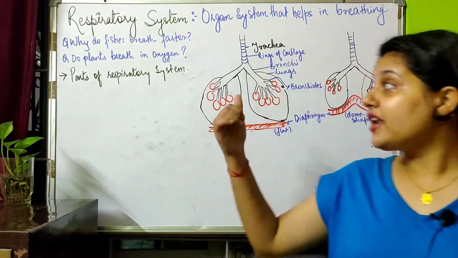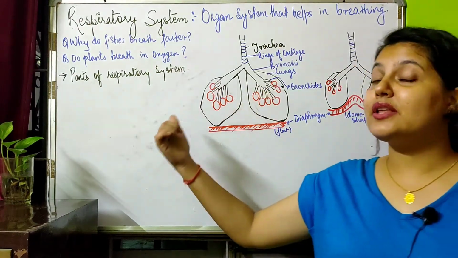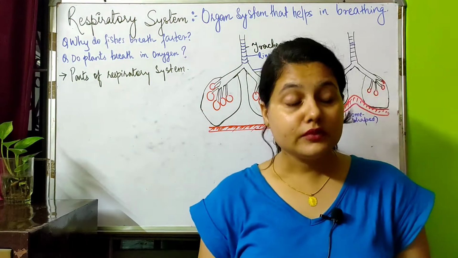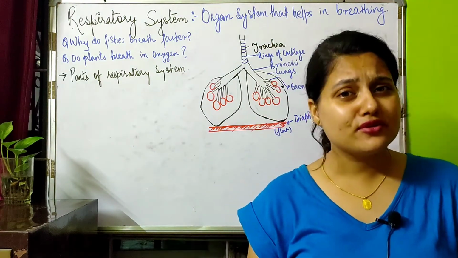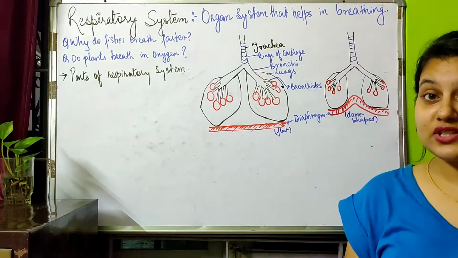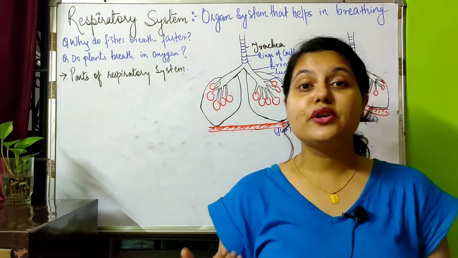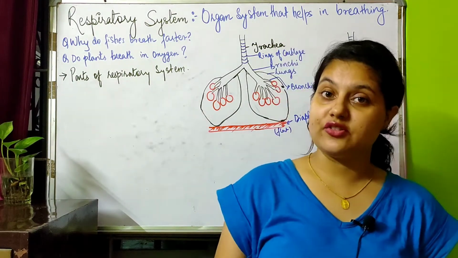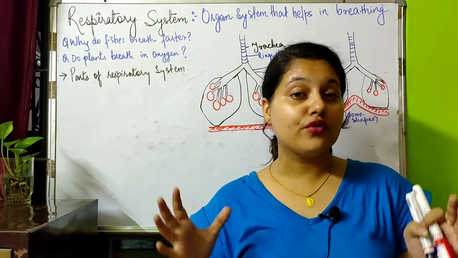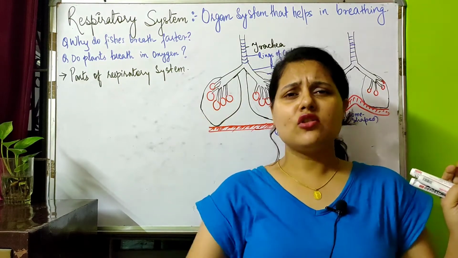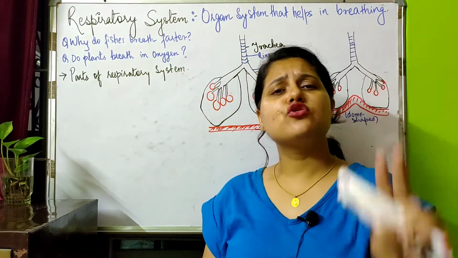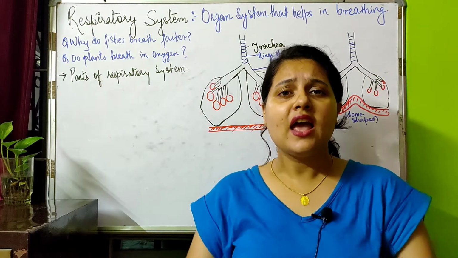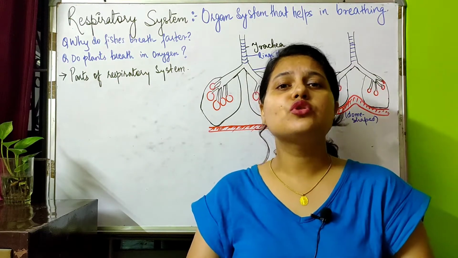Got the answer? Now second one, do plants breathe in oxygen? See, plants also produce glucose by the process of photosynthesis, and we also produce glucose after digestion, isn't it? That is breaking down of food. And to break down the glucose, what do we need?